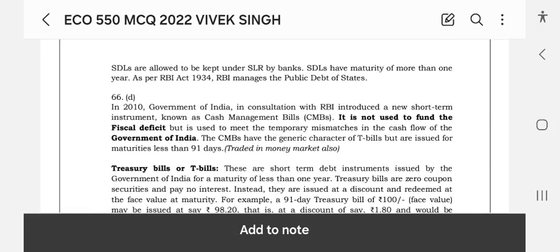In 2000, the government of India, in consultation with the RBI, introduced a new short-term instrument known as the cash management bill, CMBs. It is not used to fund the fiscal deficit, but it is used to meet the temporary mismatches in the cash flow of the government of India. The CMBs have the generic character of T-bills but are issued for maturities less than 91 days.